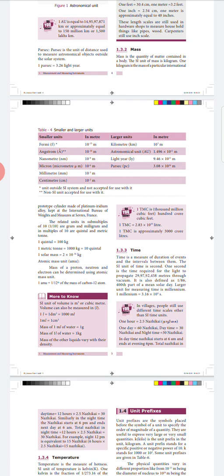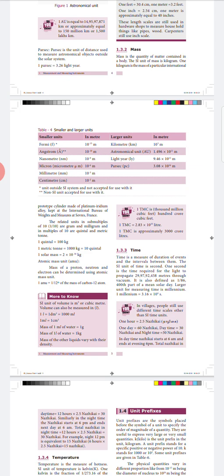And the next topic is time. We usually use time to talk about the duration of an event or an interval between events. So the SI unit of time is the second. What is 1 second? 1 second is the time taken by light to travel a distance of 29 crore 97 lakh 92,458 meters in vacuum.